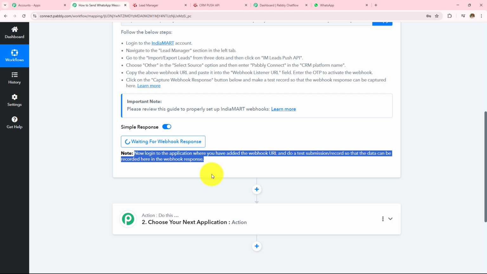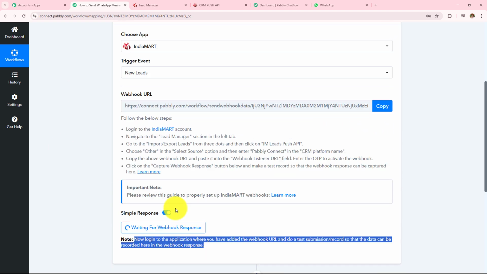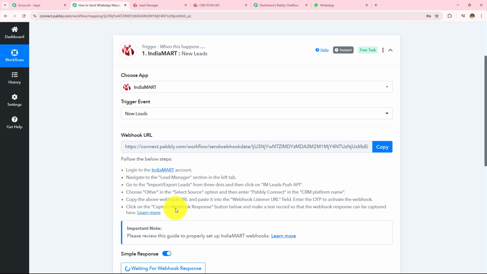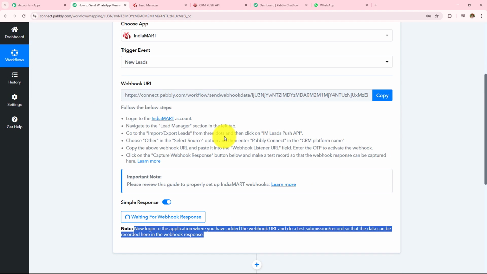Now this means that to get the webhook response over here, I need to do a test submission, for which I'm going to open my IndiaMart account which I have created in incognito mode, and do a test submission, or send a query or generate a lead from that profile. I'll be sending a query from that profile to my own business, and after that query submission, if Pabbly Connect captures all that response here in this workflow, this means the connection setup that we have created with the help of this webhook URL between Pabbly Connect and IndiaMart is successful.